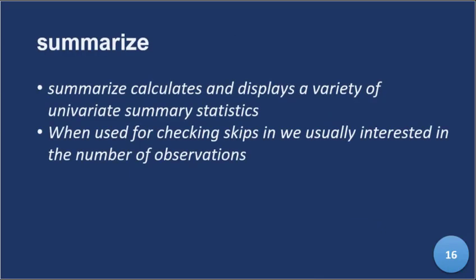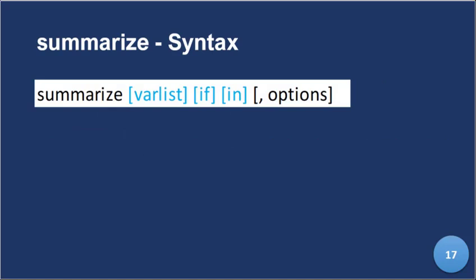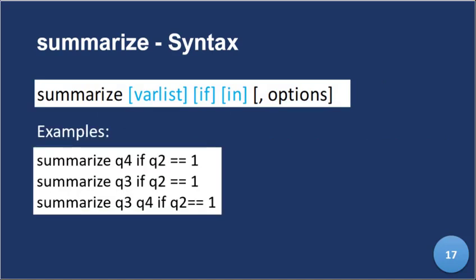So basically, that's it with the summarize command. And this is the summarize syntax, which we have used before, so we'll not go so much into detail with that. All we'll do now is apply it and see that not every variable has the number of observations you are expecting based on the rows and the columns. So we will take a data set that has a couple of missings, and hopefully you'll be able to get what we are saying. So see you in the practical session where we will talk about this in detail.